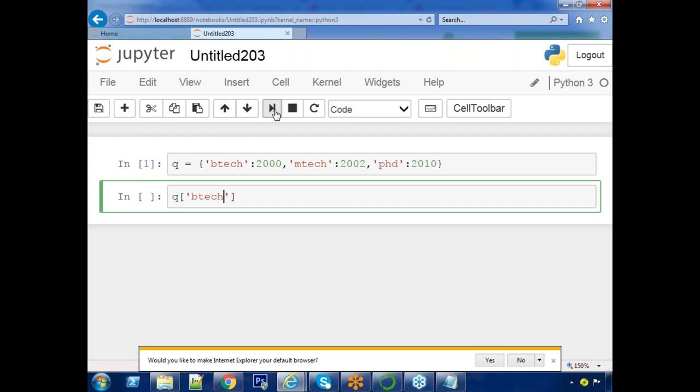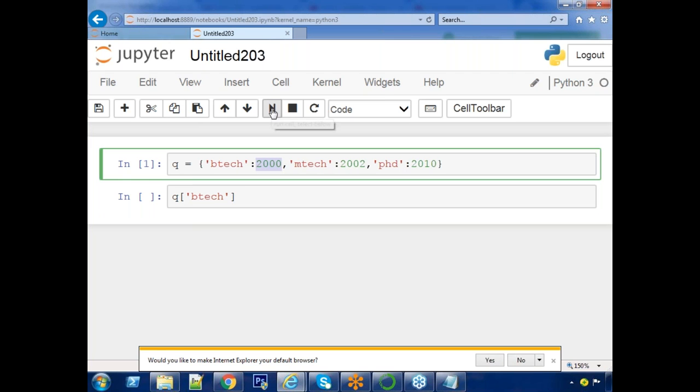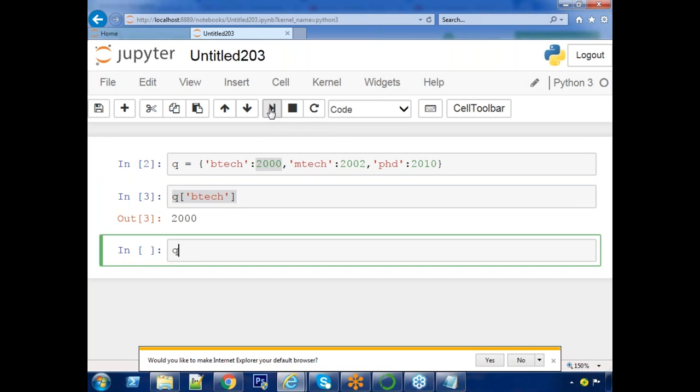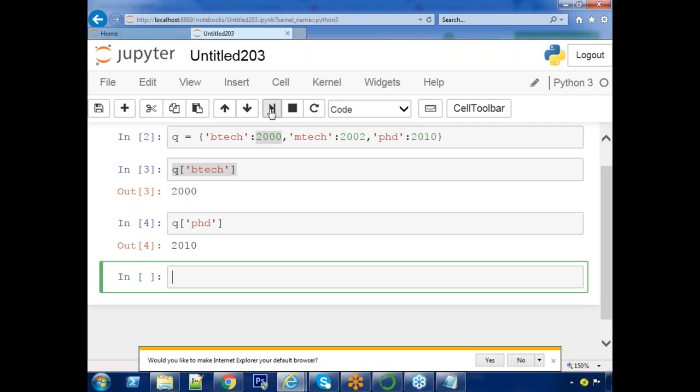Suppose I am passing BTech as key. I should get the value 2000. Check it now. This one, 2000. Same thing, Q of PhD I am passing. What is the result? 2010 is the result. And Q of MBA I am passing.